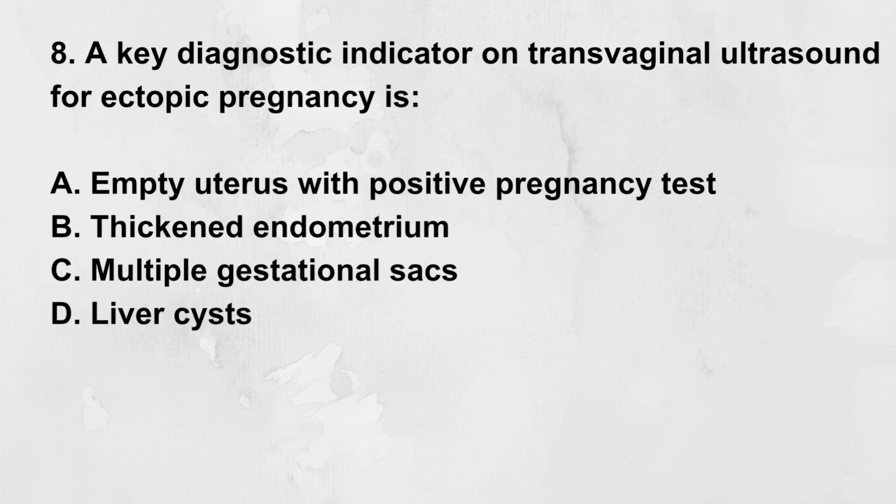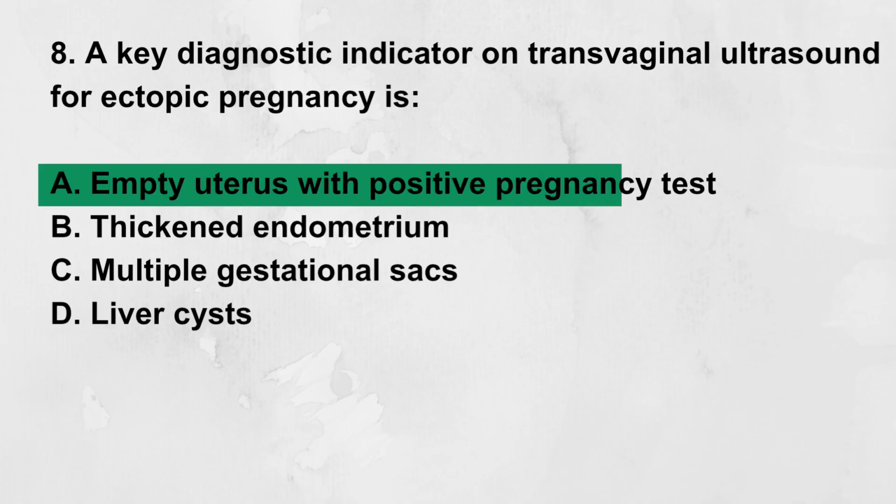A key diagnostic indicator on transvaginal ultrasound for ectopic pregnancy is: A. Empty uterus with positive pregnancy test. B. Thickened endometrium. C. Multiple gestational sacs. D. Liver cysts. Correct answer: A. Empty uterus with positive pregnancy test. An empty uterus despite a positive pregnancy test indicates possible ectopic pregnancy.